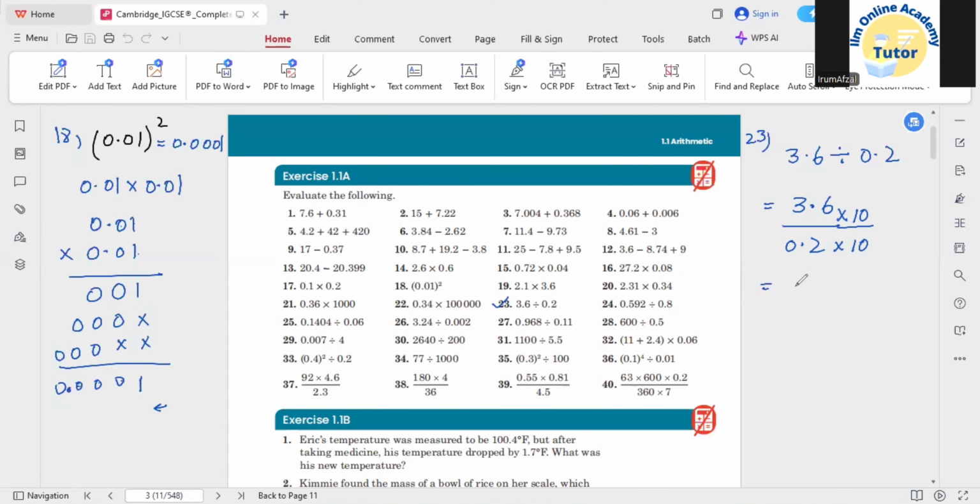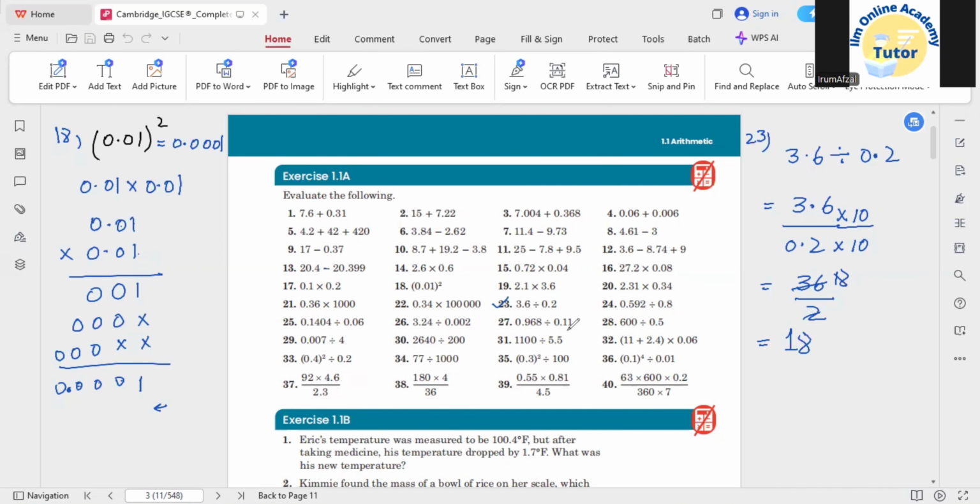So 3.6 times 10 will be simply 36. The decimal point is removed, and downward as well, 0.2 times 10 would be simply 2. After that, you can divide it or cancel it out. So 2 1 times and 2 8 times 16. So your answer is coming 18. In this way, your division would be much easier if you convert one decimal number, like the denominator, into a whole number.